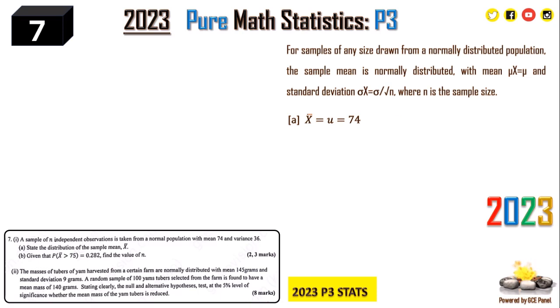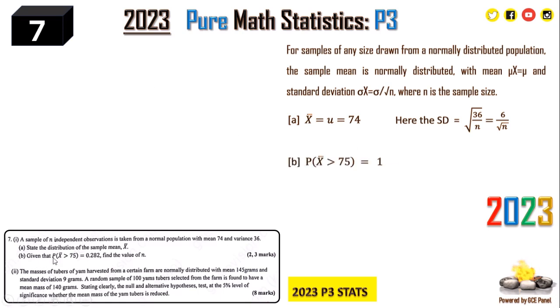Now, what about the sample variance? Here, the standard deviation is given by the population standard deviation over root n. So we have root 36 on n, which gives us 6 on root n, where n is the sample size. So this is the sample distribution.